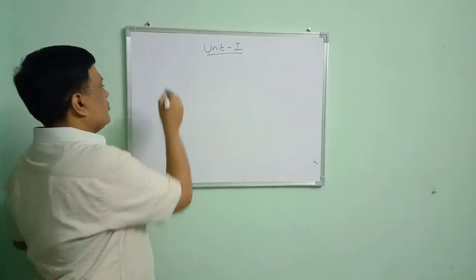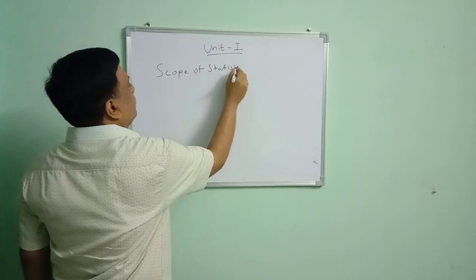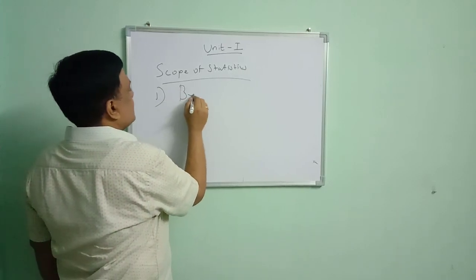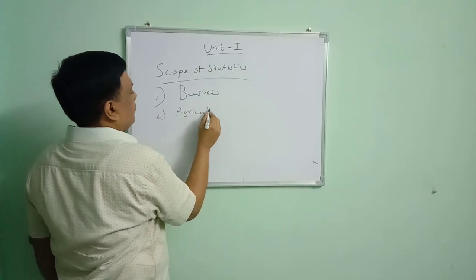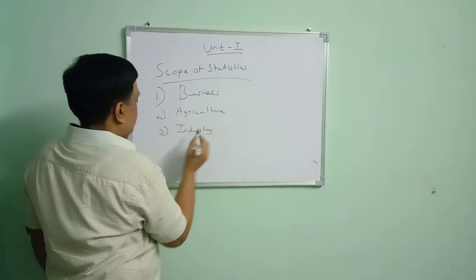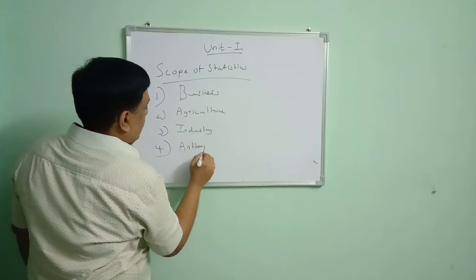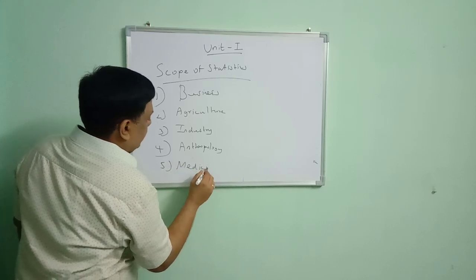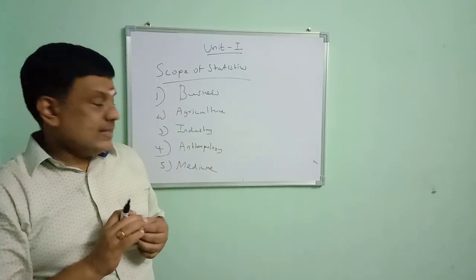What is the scope of statistics? It is used in all the fields, whether it is business or agriculture or industry or anthropology department or medicine or management or physical science, natural science, whatever may be the area, it has wide application.